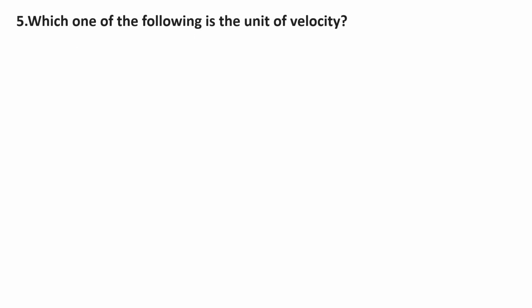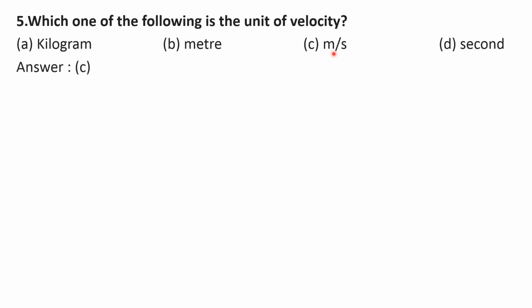Fifth question. Which one of the following is the unit of velocity? Options are A kilogram, B meter, C meter per second, D second. You know the definition of velocity, that is displacement by time. Here the unit of displacement is meter and the unit of time is second. So the unit of velocity becomes meter per second. So the answer is option C.